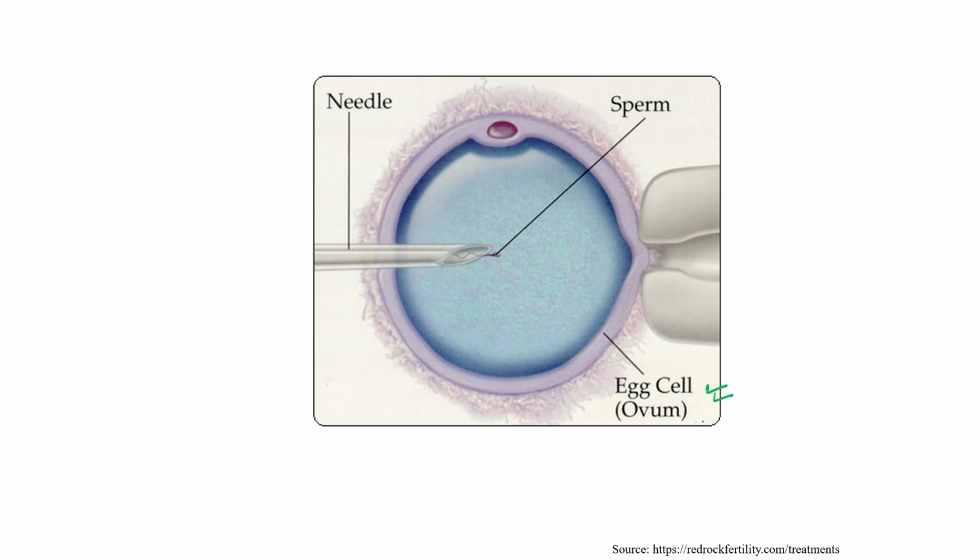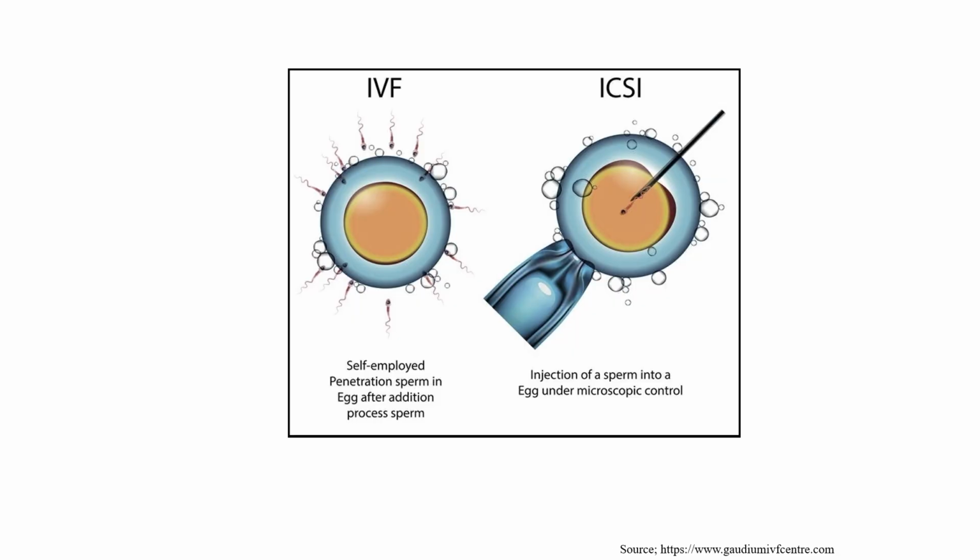This gives a good result for that kind of couple, an older couple, or if someone is generating a very small amount of sperm. In that situation, the doctor directly takes out the sperm from the male partner and transfers that single sperm into the ovum. And after that, as you can see in this picture, a sperm is injected into the egg